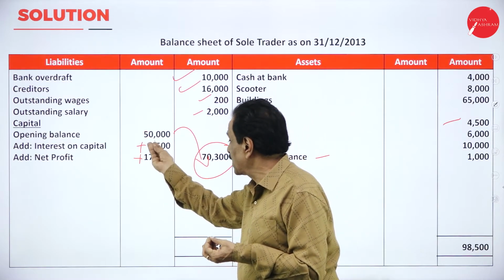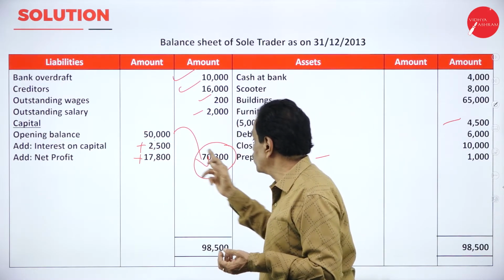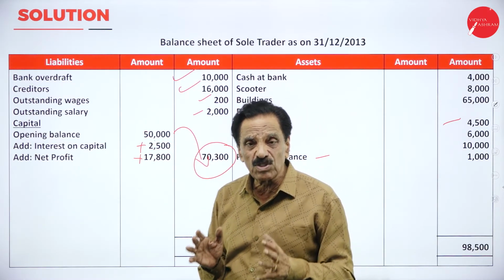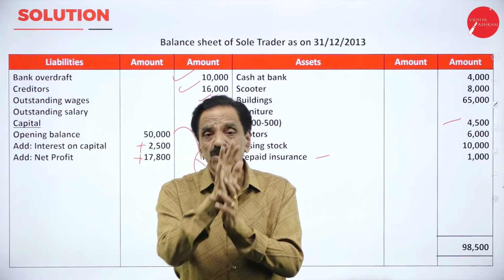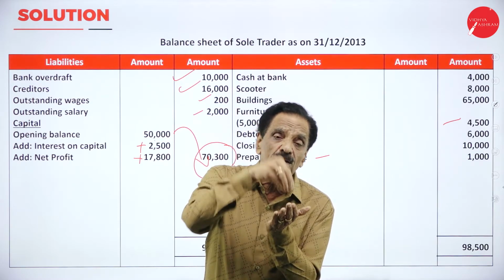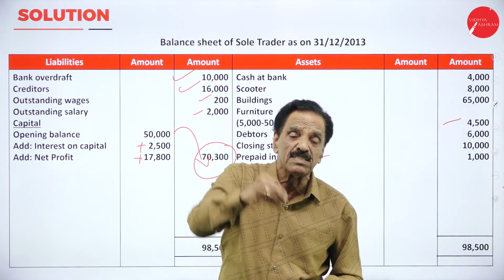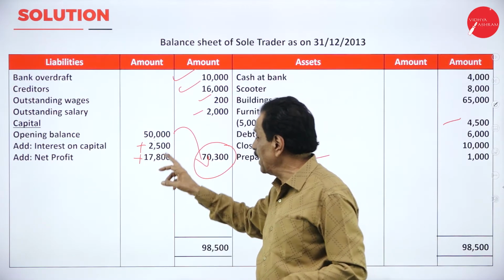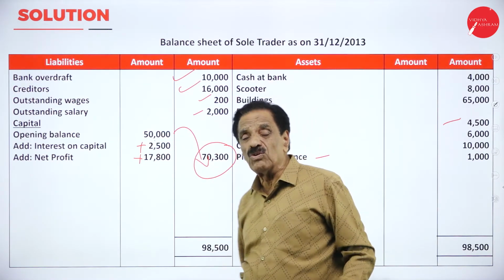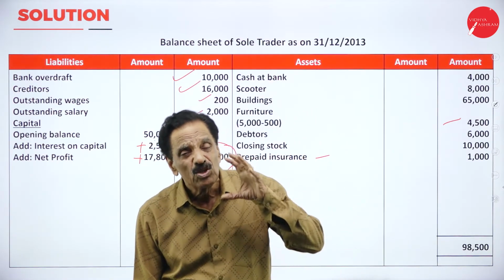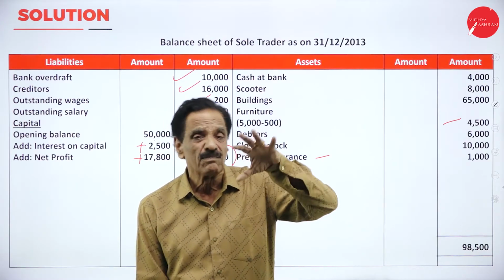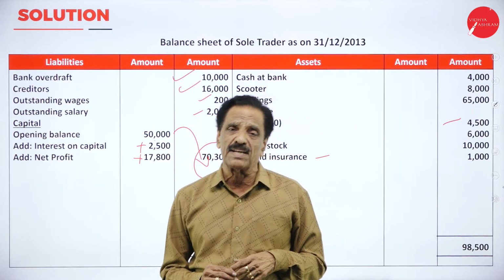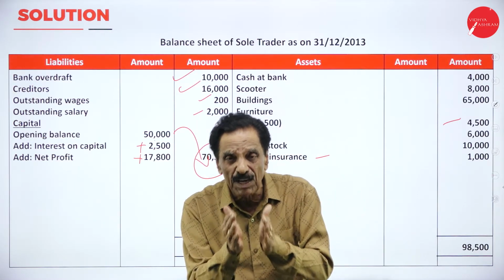If you see here, the capital has been increased. 50,000 becomes how much? 70,300. There is an improvement. 50 becomes 70 means 20,300 is the increment. It's the hard work of a sole trader, an individual business. He worked very hard. His capital of 50,000 has been increased to 70,300. So there is an improvement in the business. 50 becomes 70,300.